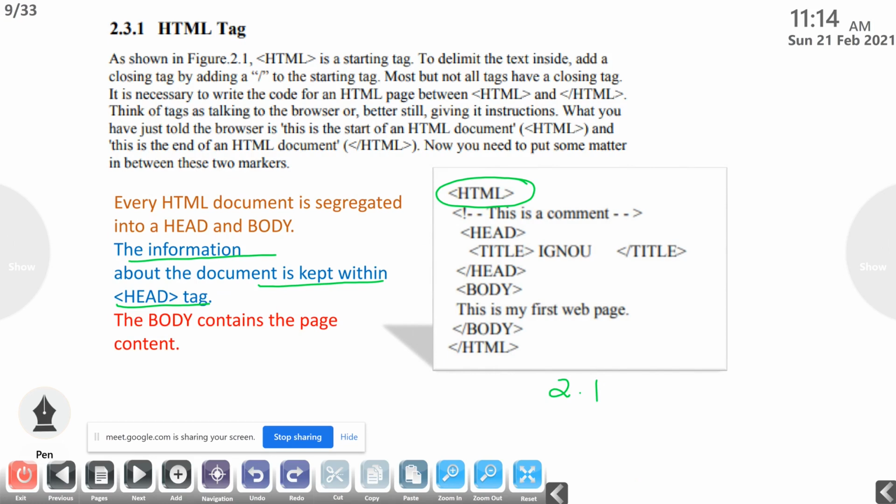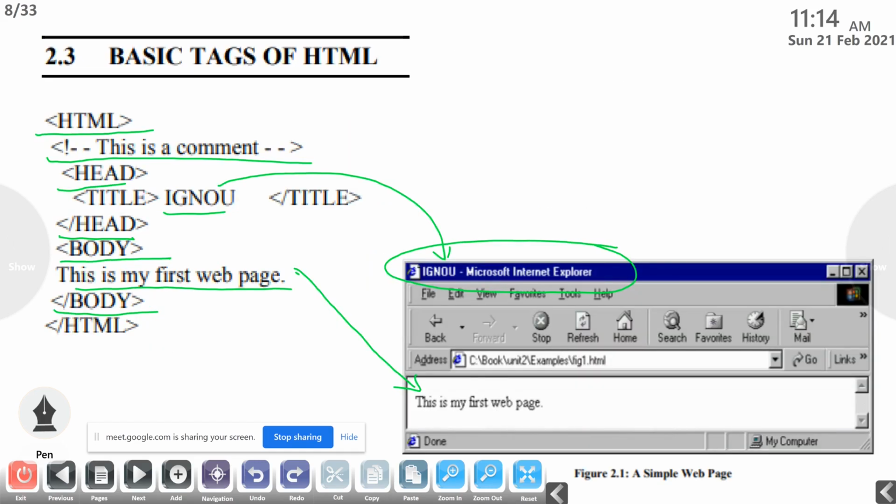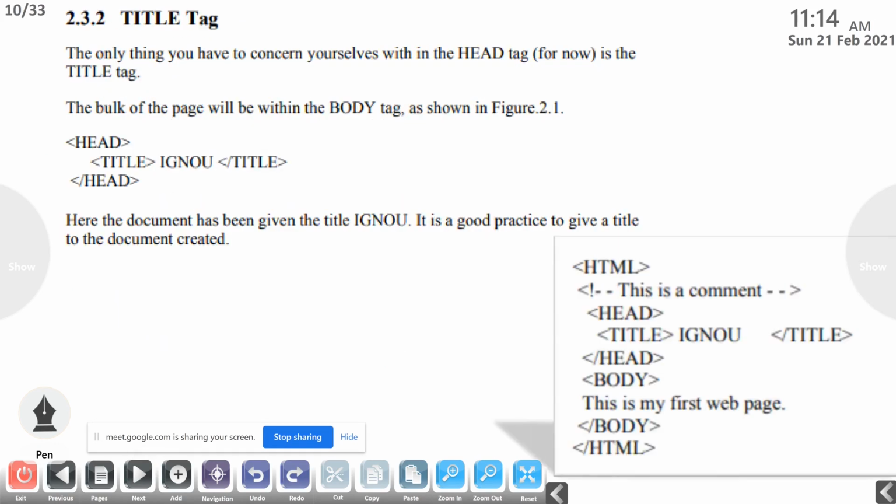The body contains the page content. So here we gave the instruction, this is my first web page, that will display in the content part of the web browser. So next one, then the title tag. So HTML, that is the beginning of that HTML page. Then after that the head tag, and in between the head and slash head tag, we are giving only one tag, that is the title tag. Normally we are giving only one tag, that is called the title and slash title tag.